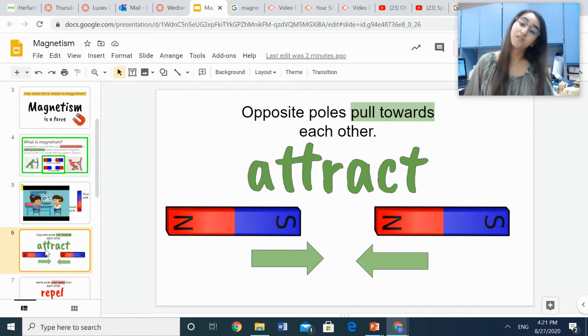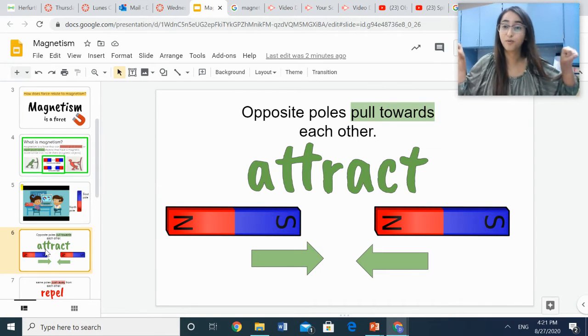Now let's see. Magnets have two poles. They have a north pole and a south pole, right? And opposite poles tend to pull towards each other. That means that they attract. Remember? Attract means that they pull close. They pull towards each other. So opposite poles like each other and they like to be with each other. So they pull towards each other and they stick, right?